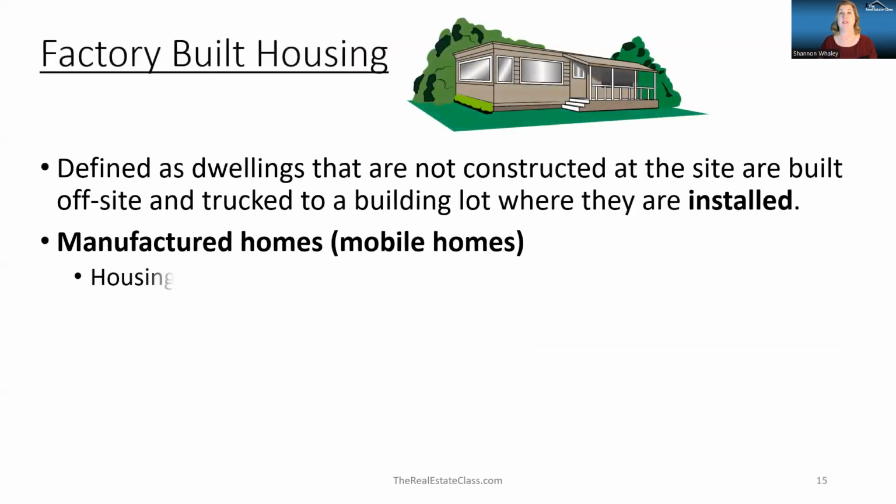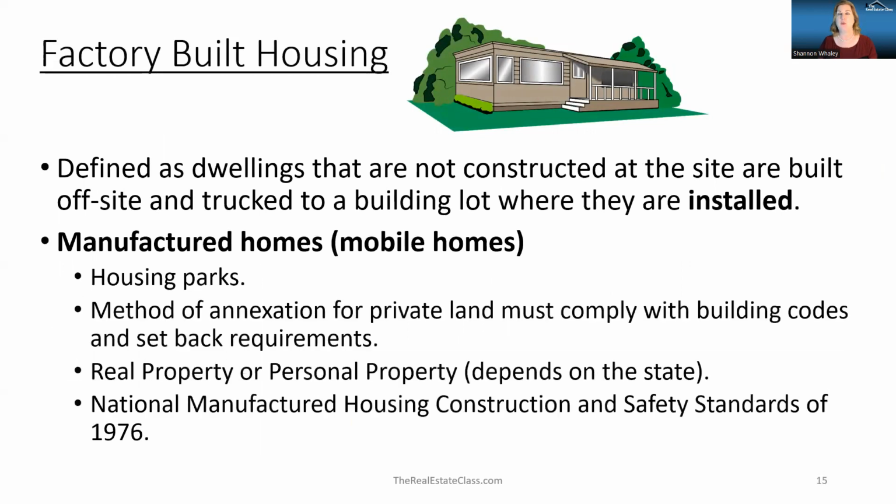And then we have factory-built housing. Starting with manufactured homes, commonly known as mobile homes, they're built in a factory and then they're shipped and installed on the pad. They have a chassis and an axle that can be hooked up to a truck and rolled down the highway. They're considered complete. They're completely built in the factory, including electricity and plumbing. So when they're brought and dropped on their pad, it's kind of like plug and play. It's ready to go for a long-term residence.